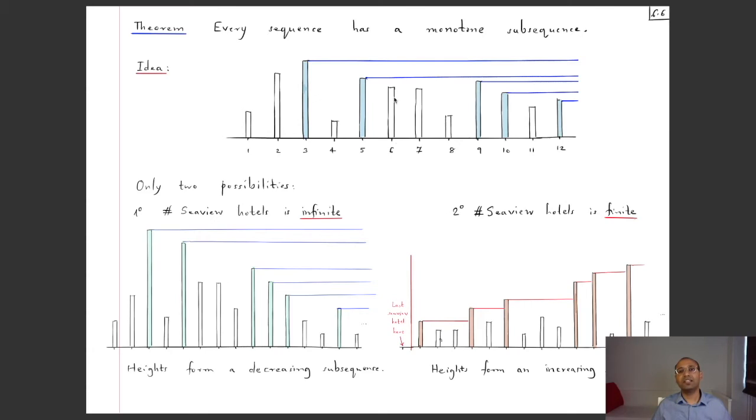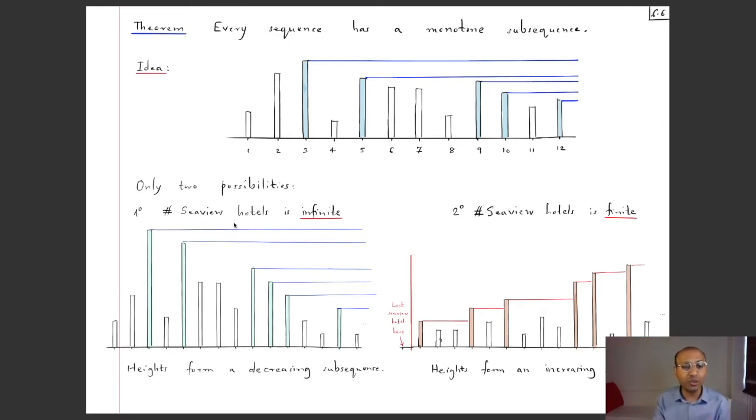Similarly, the sixth hotel is not a sea view hotel. The ninth hotel blocks the view. The seventh hotel is not a sea view hotel because again the ninth hotel blocks the view. The eighth hotel is also not a sea view hotel because the ninth hotel blocks the view. The ninth one seems to be a sea view hotel provided that all the rest have smaller heights. Similarly, the 10th hotel seems to be a sea view hotel provided all the rest have smaller heights. The 11th hotel is not a sea view hotel, and the 12th hotel is a sea view hotel. As I mentioned, there can be only two possibilities. Either, for your given sequence, the number of sea view hotels is infinite.